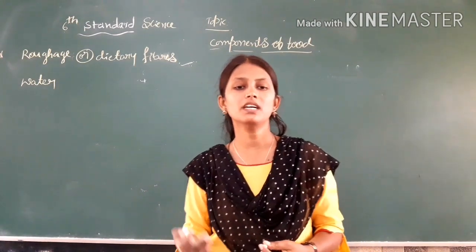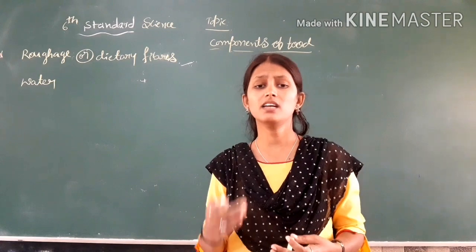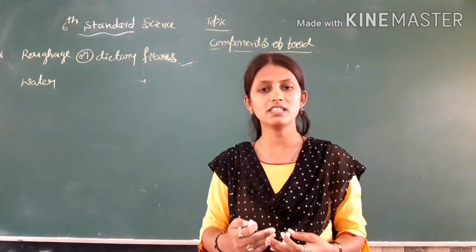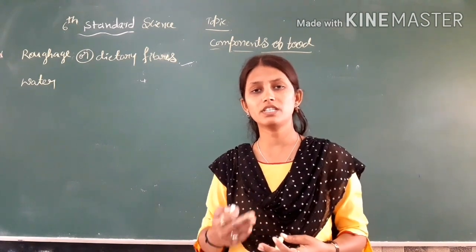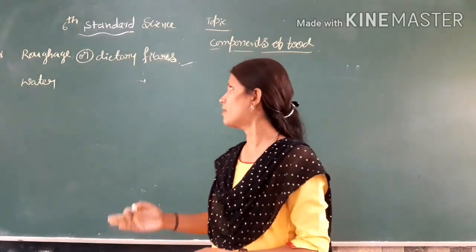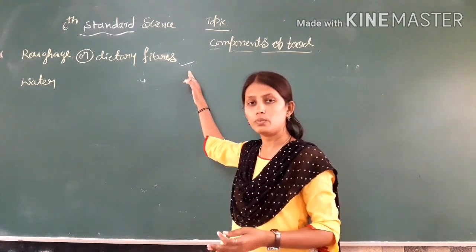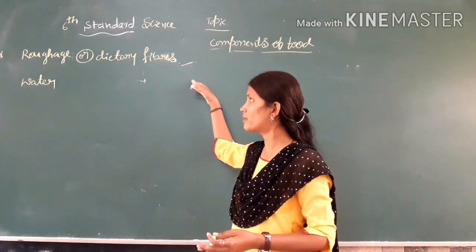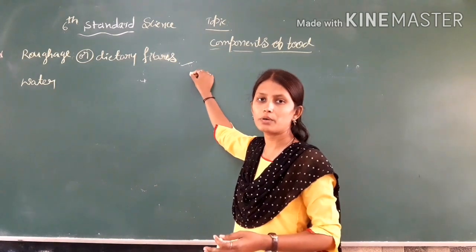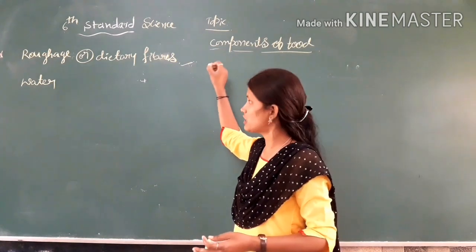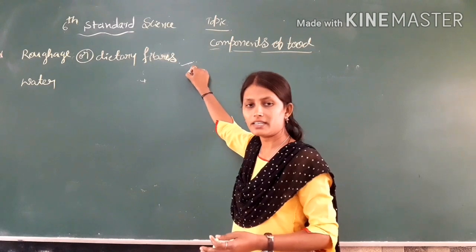Which are those? Whole grains, pulses, potato, fruits and vegetables. These are all made up of dietary fibers, which are essential to our body. They do not give energy to our body, but they are essential in our diet.